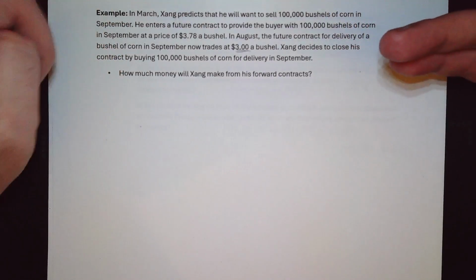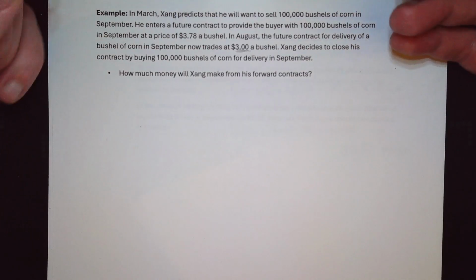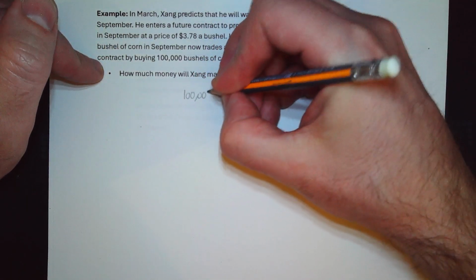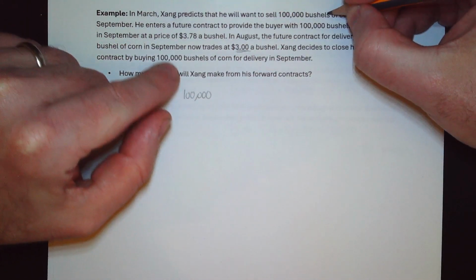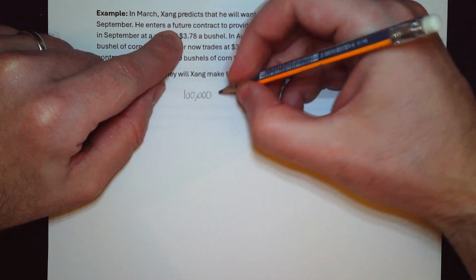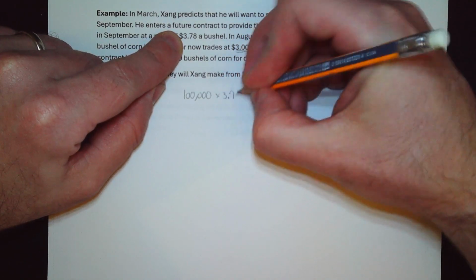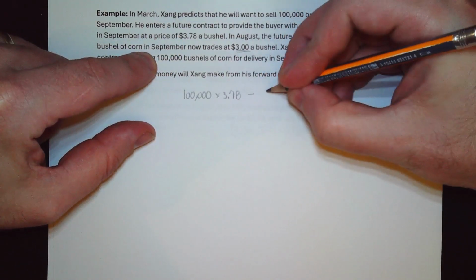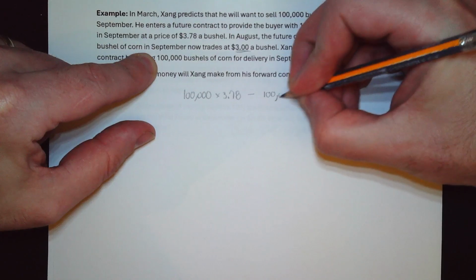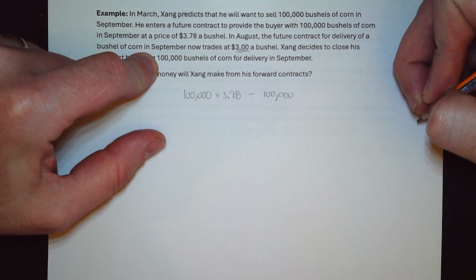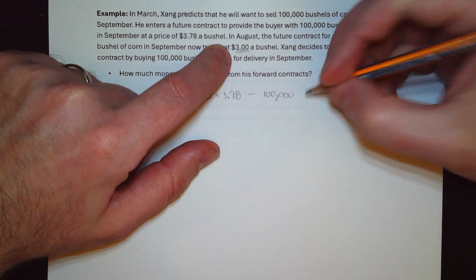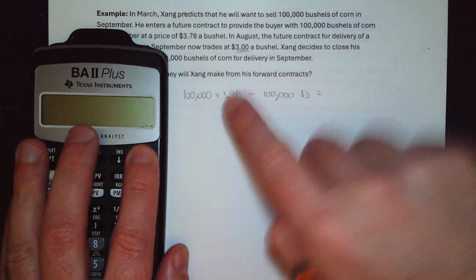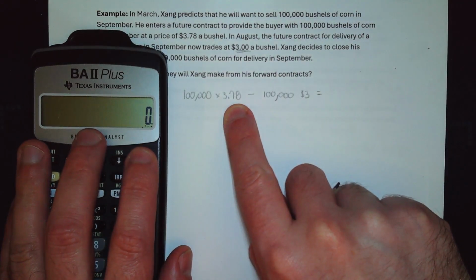But here's the deal. Here's what's important: the 100,000 bushels that he's going to sell, that's money he's going to get. He sells them at 3.78 a bushel, right? And the 100,000 bushels that he's going to buy, he's going to buy at a price of $3. So basically, Zhang will make 78 cents per contract, right?